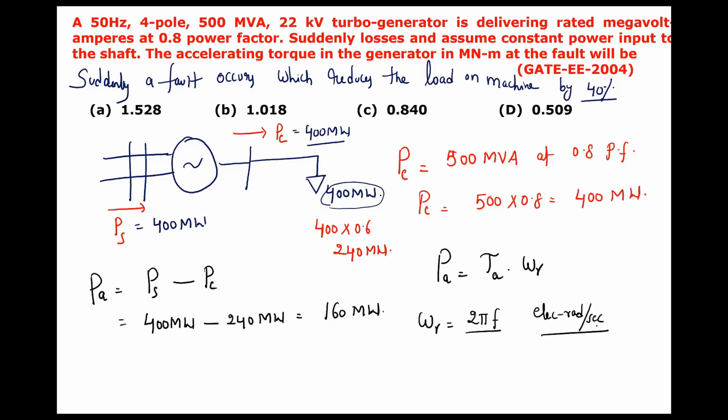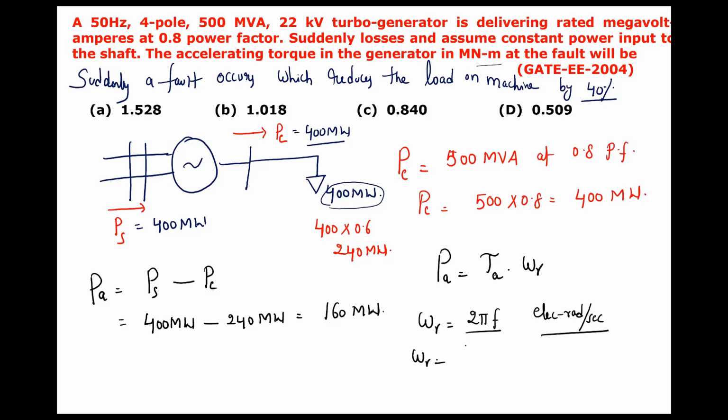Very, very important point. Listen carefully. When I write omega r equal to 2 pi f, where f is the frequency, the unit should be electrical radians per second. But when you are dealing with power and torque in Newton meter, you should deal with the mechanical omega.